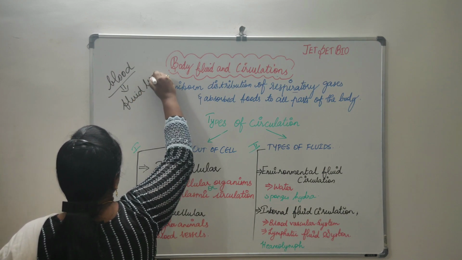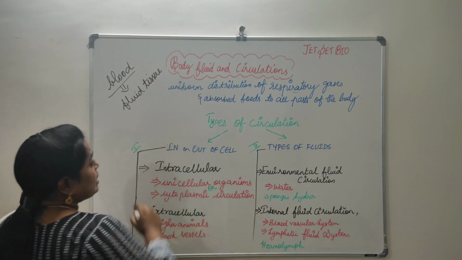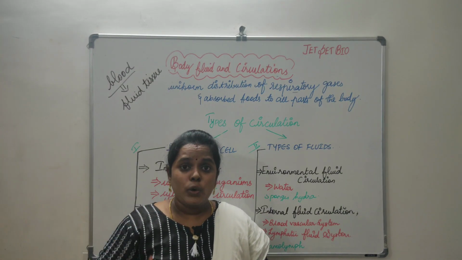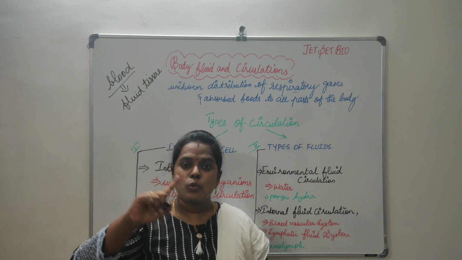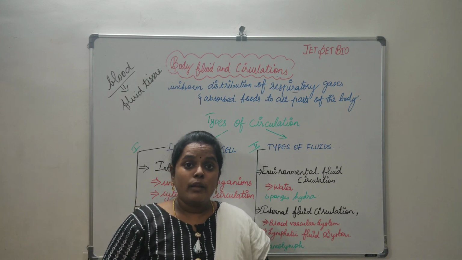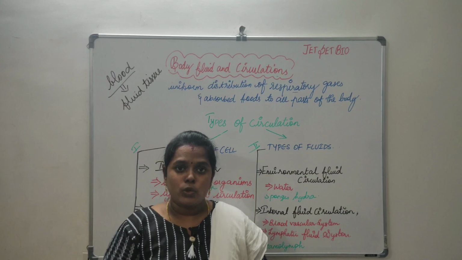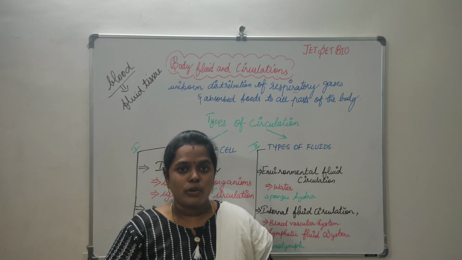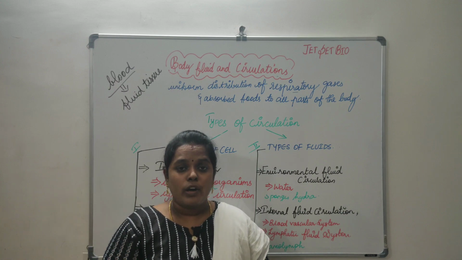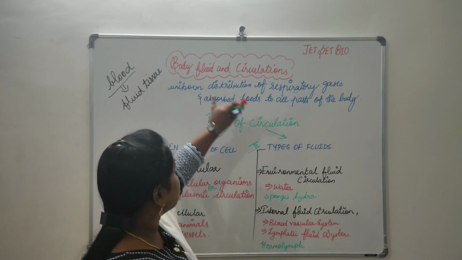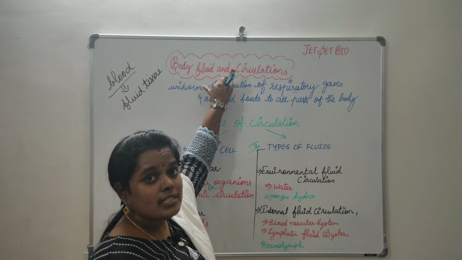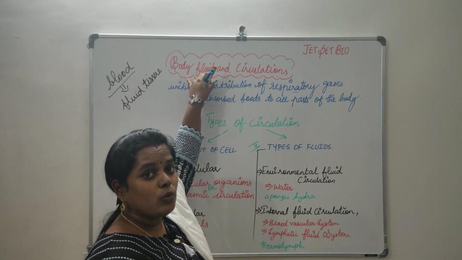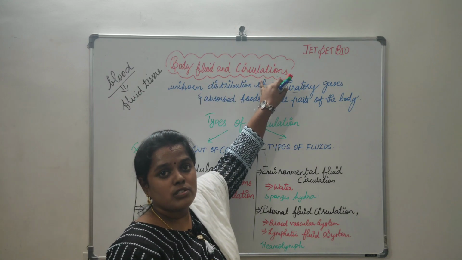So obviously this blood comes under the category of fluid tissues. This is the only tissue in the form of a fluid, and it transports all throughout the body. It travels from the head to the toe. There is no junction for it, there is no stop for it. That is why we are studying body fluids when we are studying the process of circulation.